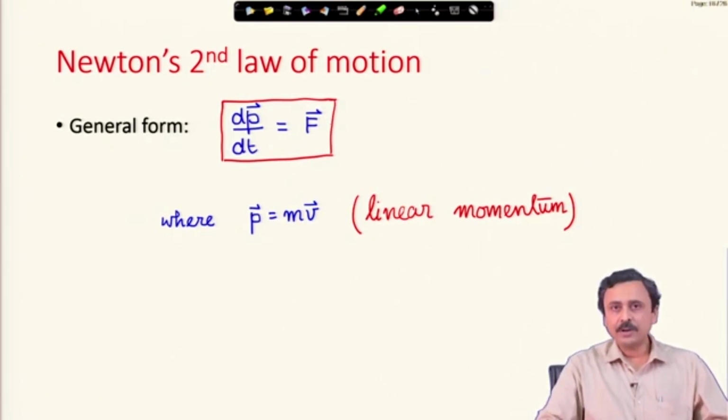The right hand side of this law is kinetic in nature, that is, it involves force. Thus, Newton's second law is kind of a constitutive relation for the dynamics of a particle.